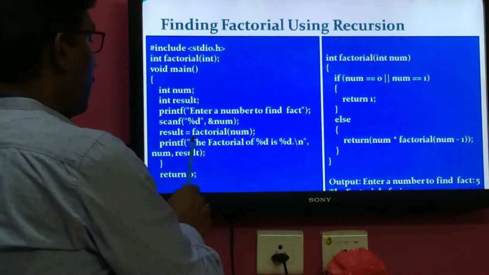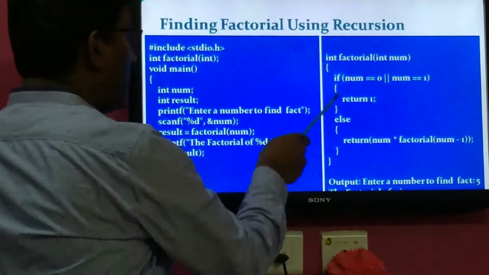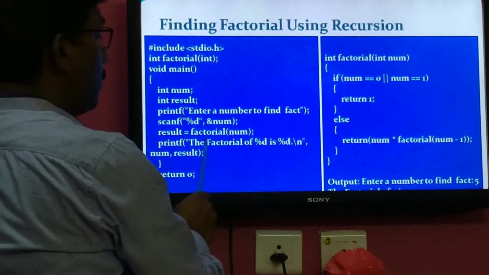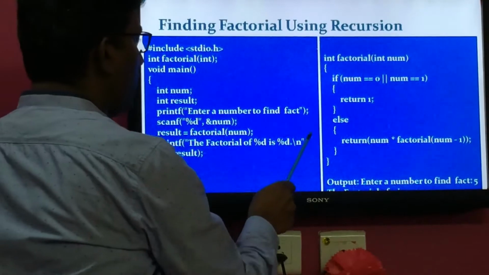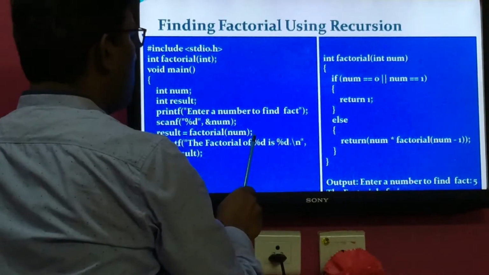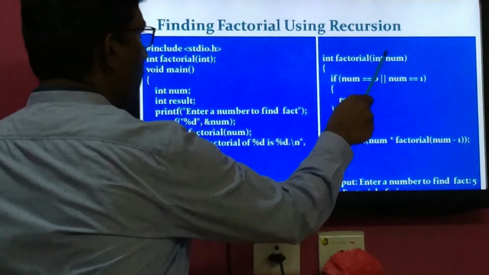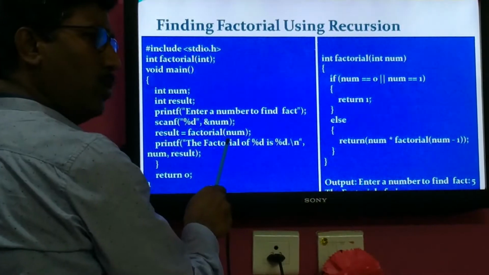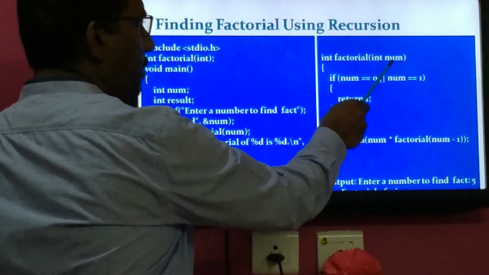After reading that value, you need to call the function. This is called the function call. Function declaration, function definition, function call. During this function call, immediately control is transferred from this place to this place. So a jump occurred, and meanwhile this num will be assigned to this num. Is it possible to have the same name for actual parameters as well as formal parameters?